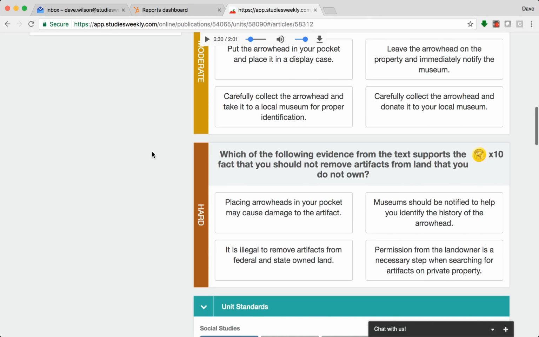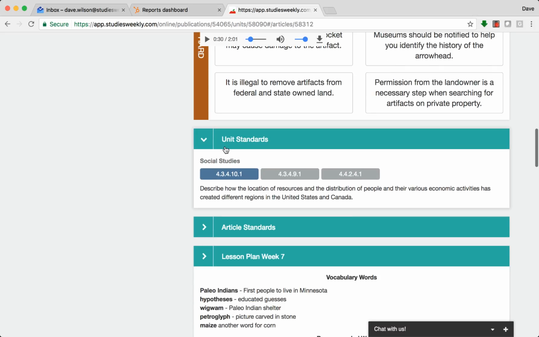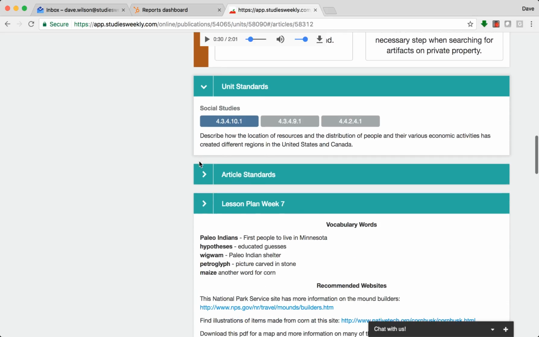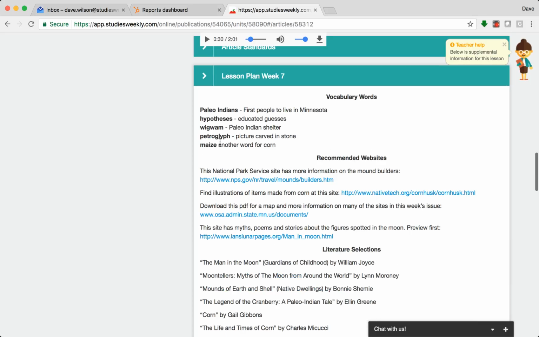Now, as for the teacher, we've got some resources for you down here below. So you can see right here what standards are being covered in this particular weekly unit. I also have a lesson plan. So if you are at Sunday night and you haven't had the time to really plan out the next week's lesson, you've got a totally laid out lesson plan for you.